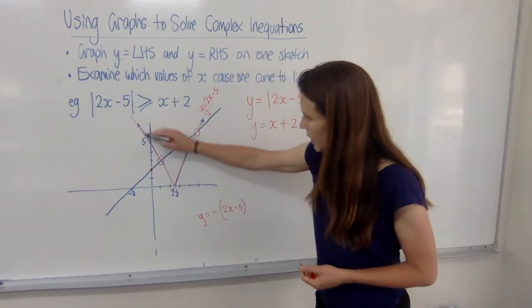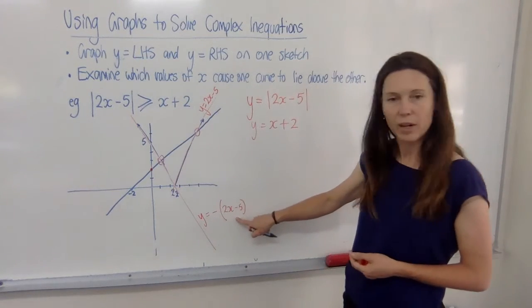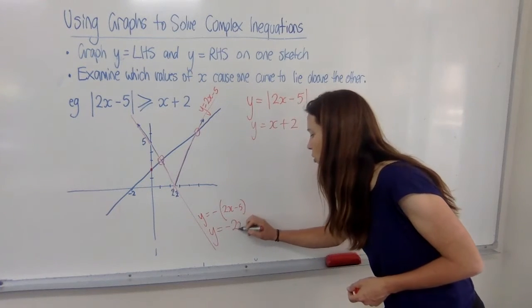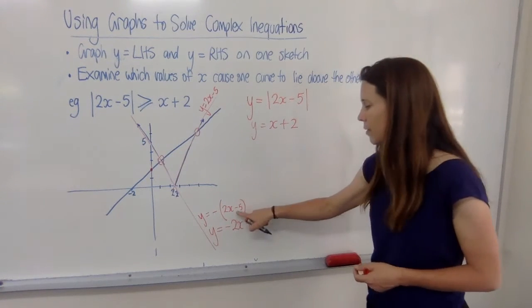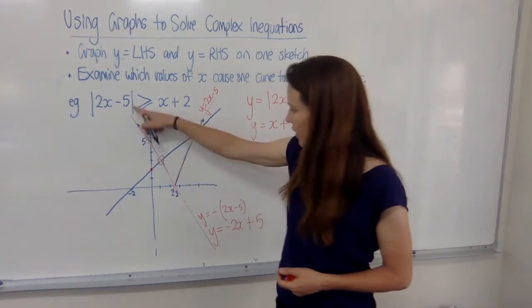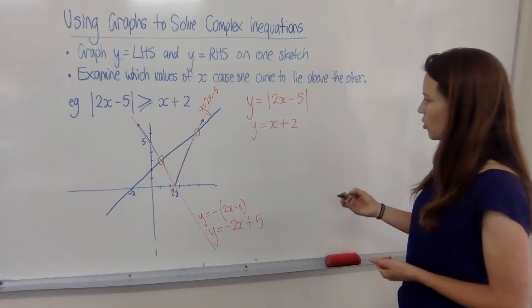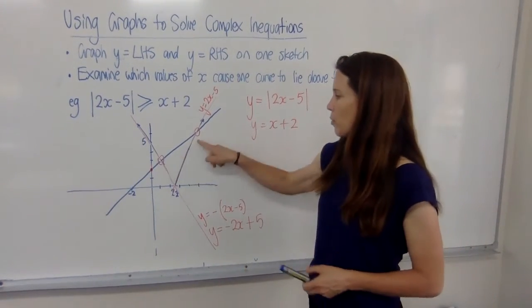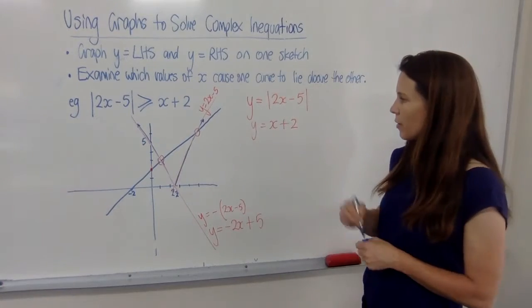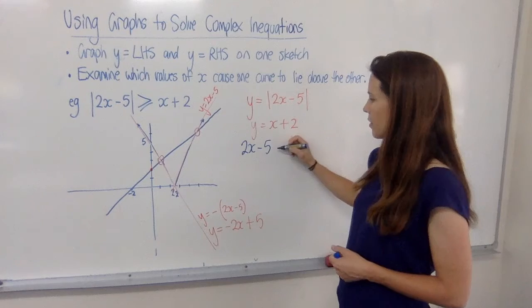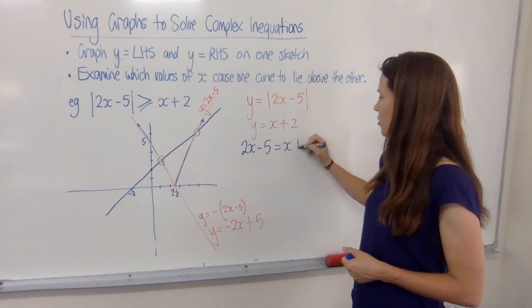Now, this line here, you might write it down like that, then expand your brackets out and say that's minus 2x plus 5, noting that you've got a negative and a negative here. So we know what this line is. So solving our two little equations algebraically there to find what our 2 points are, let's just let them equal each other. So on this one, we've got the line 2x minus 5 equals x plus 2.